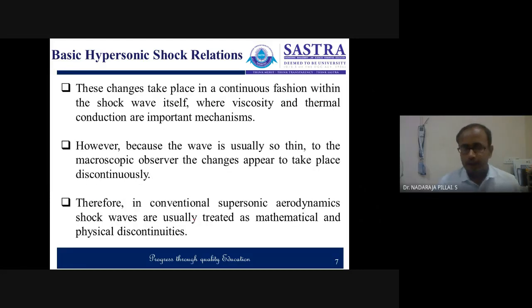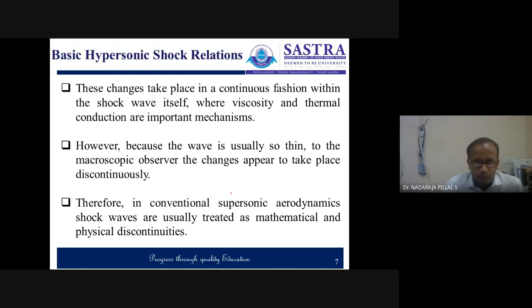These changes take place in a continuous fashion within the shock wave, where viscosity and thermal conduction are the important mechanisms. However, a macroscopic observer looking at the shock finds it so thin that the observer thinks there is a discontinuity.